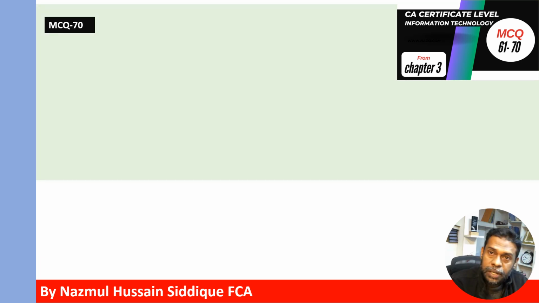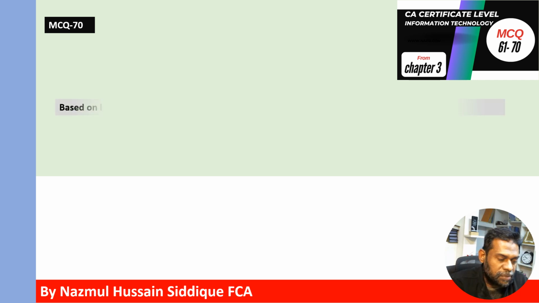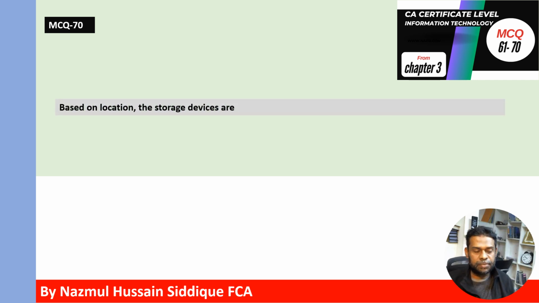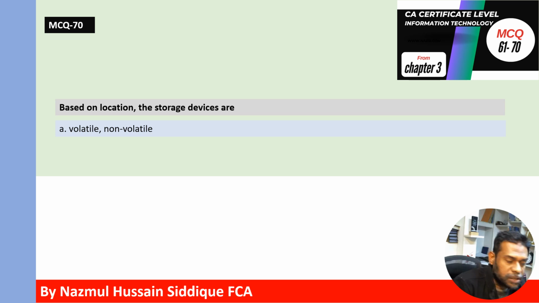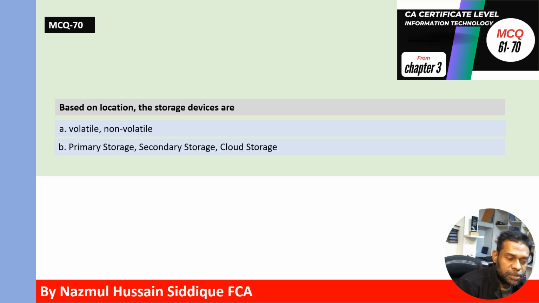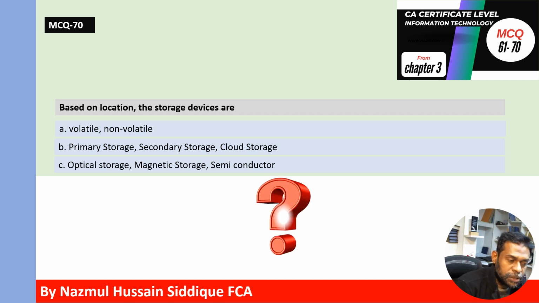Now the last question of this episode, MCQ 70. Based on location, the storage devices are option A, volatile, non-volatile. Option B, primary storage, secondary storage, cloud storage. Option C, optical storage, magnetic storage, semiconductor. Which one is based on the location?